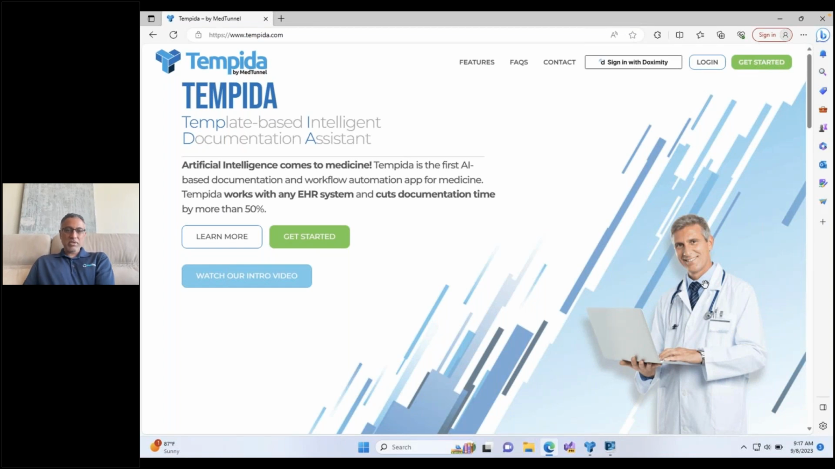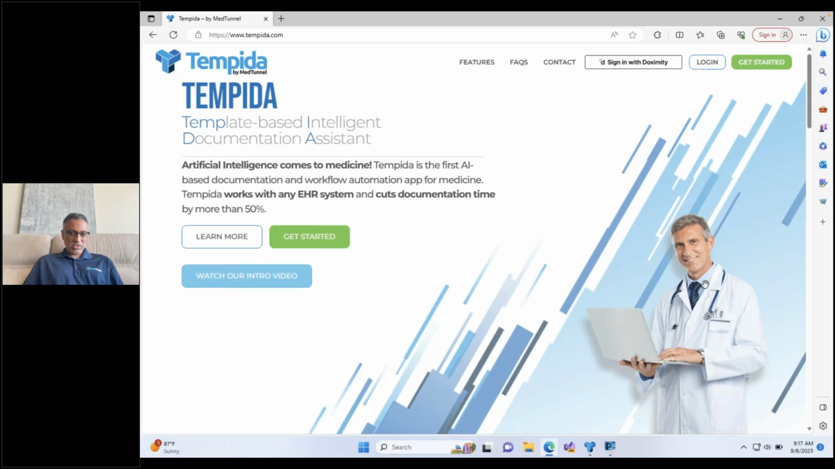The product is called Tempida, which is an acronym for Template-Based Intelligent Documentation Assistant. Basically, it's an AI that significantly speeds up physician documentation and gets rid of all the repetitive stuff in medicine that is really killing productivity right now for all physicians. And it consists of two different components.